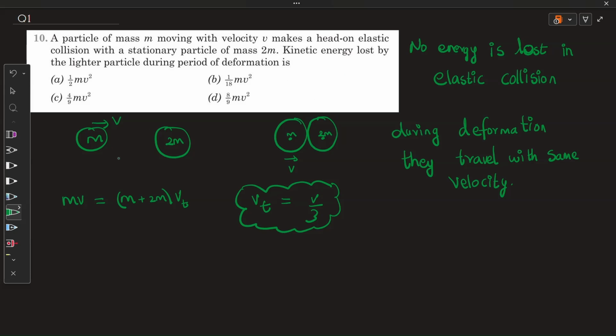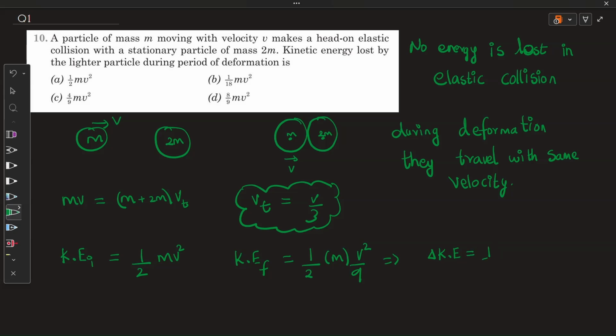Now the kinetic energy lost by the lighter particle. Let's write the initial kinetic energy of the lighter particle. I'm speaking only about the lighter particle, it is half mv square, correct? And the kinetic energy final of the lighter particle is half, same mass m, but the velocity is the same vt, right? Which is v square by 9. Now delta K is nothing but the kinetic energy lost, right?